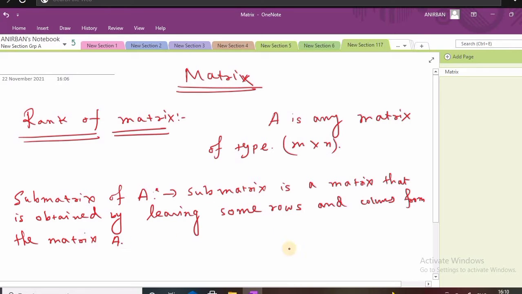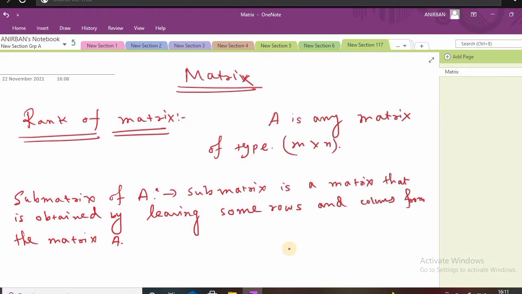Okay, so this is the submatrix of A, and at the end of the lecture we will see how to calculate the rank of matrix for examination purpose. But we have to also deal with the theory behind those concepts, because it is necessary to understand the basic theory of those properties of the matrices and matrix. So now this is the submatrix. You can call that the matrix obtained by leaving some rows and columns from capital A. This matrix is called the submatrix of A.